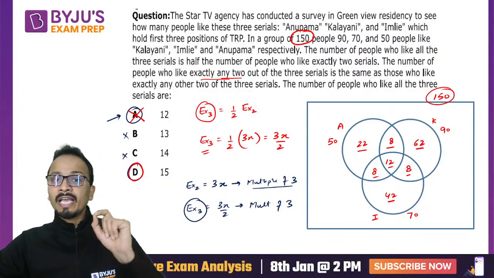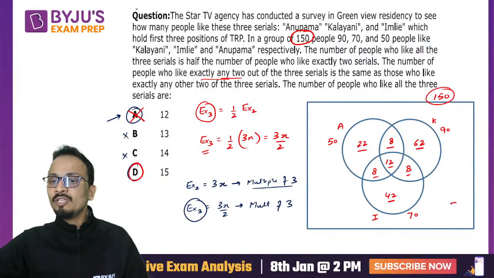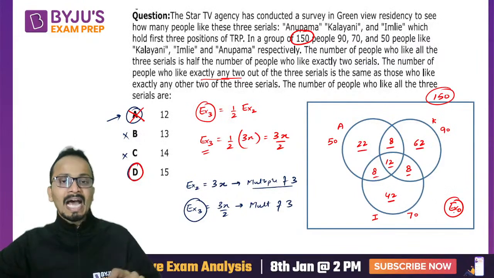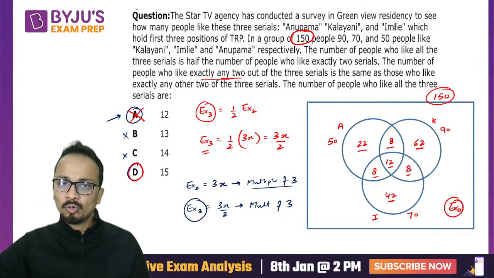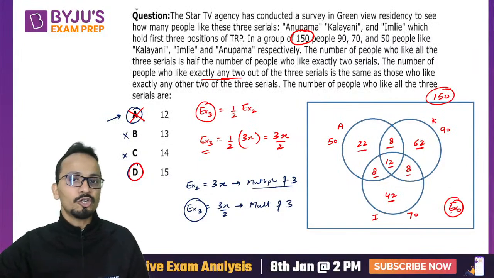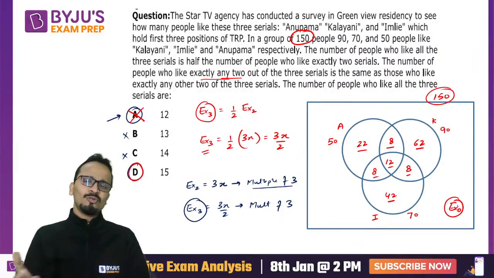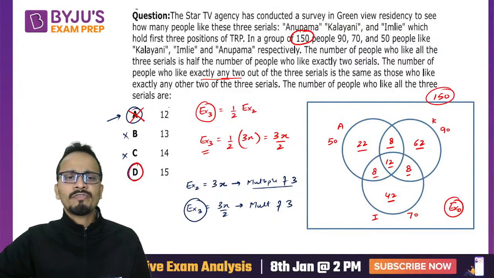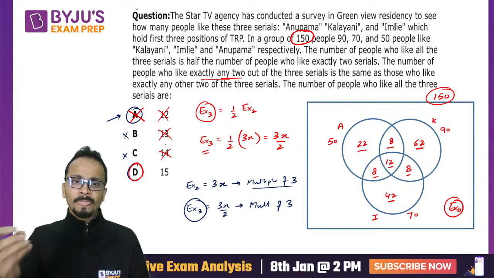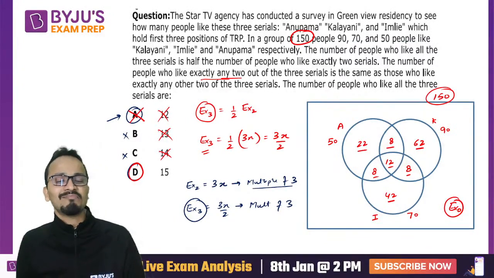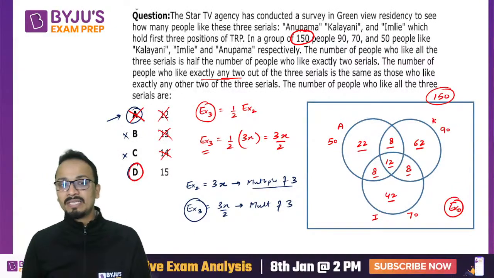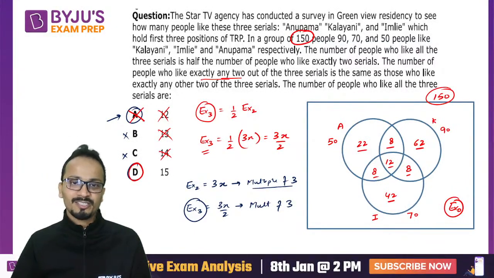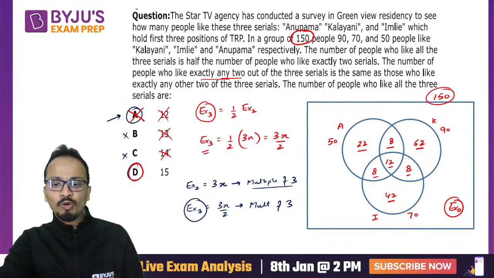Now in this question, they have forgotten to mention the value of exactly, sorry, exactly 0. So this outer region they have assumed as 0, which is nowhere given in the question. If you want, you can raise an objection, but there is no point in raising the objection because you cannot find the answer, or the Venn diagram cannot be matched using the first 3 options. Only 15 will satisfy this Venn diagram. The only thing is there can be multiple answers for this question. Right, so let's move on to the next question.